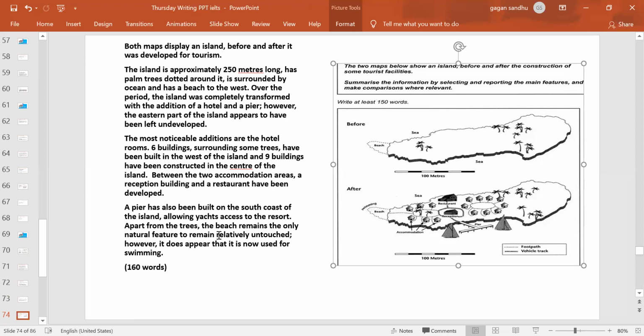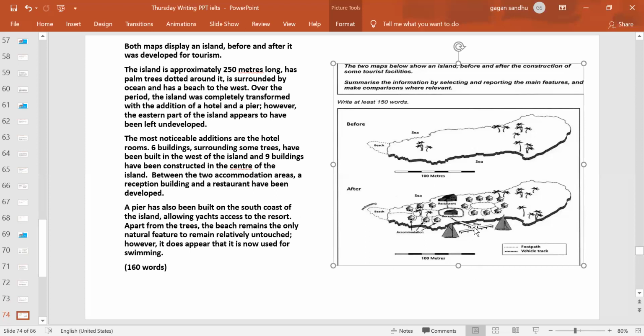And then the description: the most noticeable addition is the hotel rooms. So here are the hotel rooms, which are the noticeable addition, right? Six buildings surrounding the trees. These are the six buildings surrounding the palm trees, and they have been built in the west of the island, and nine buildings in the middle of the island, the center of the island, right? Now between these two accommodation areas, a reception building and a restaurant have been developed. So this is explained, right?